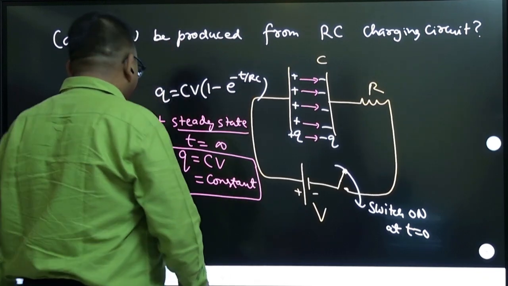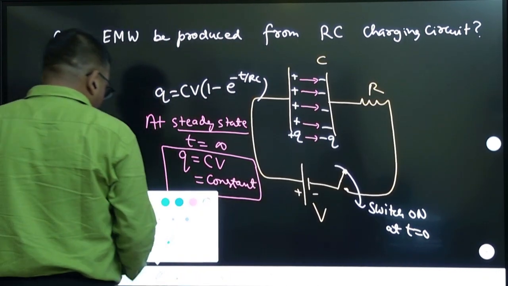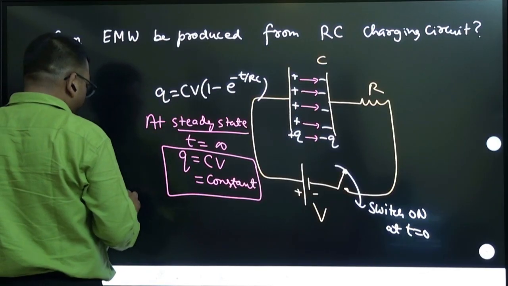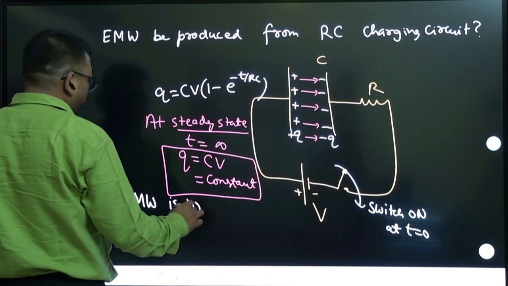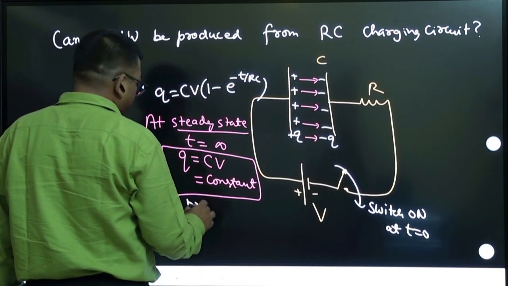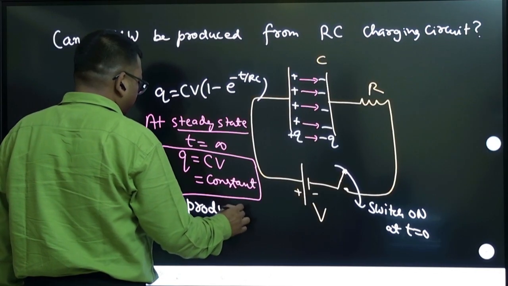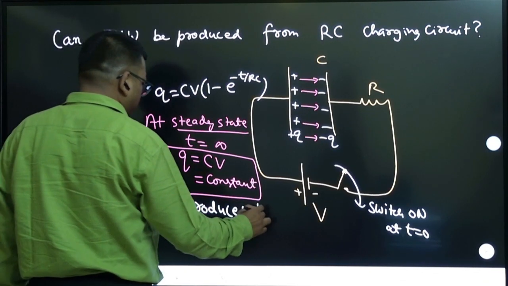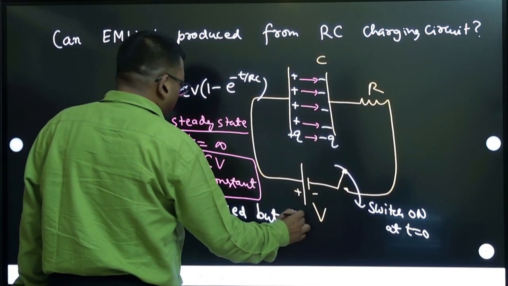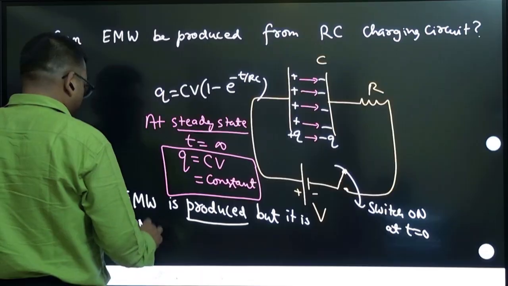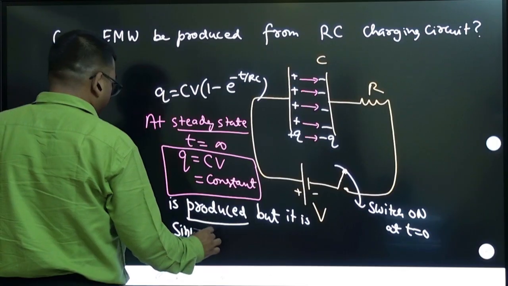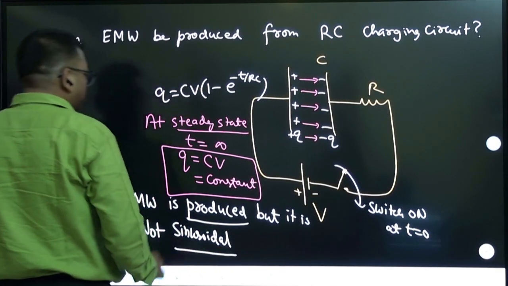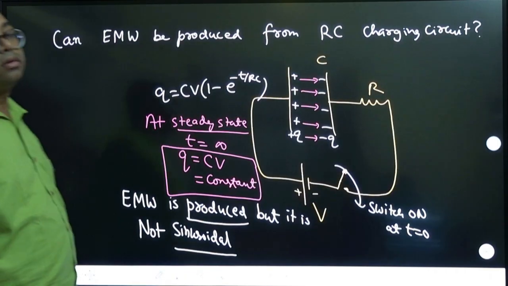So very important to note that electromagnetic wave is produced in a DC circuit also. It is produced, but it is not sinusoidal.